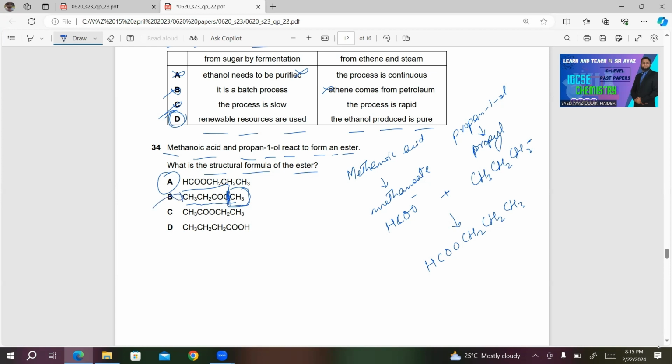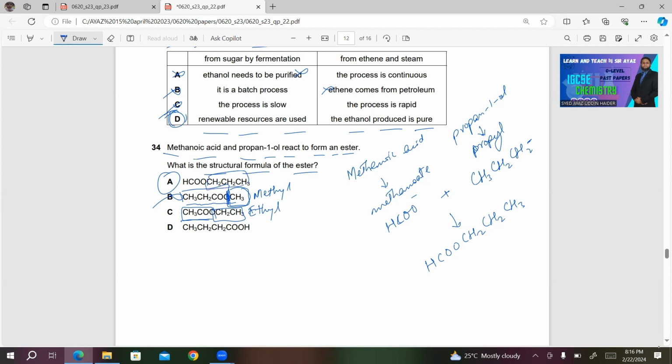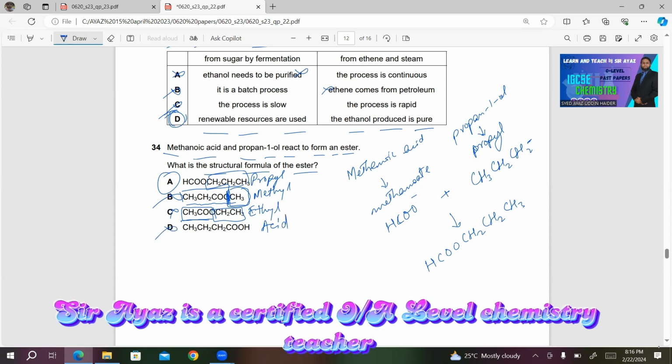C, we are getting ethyl propanoate. This is ethyl group. This one is ethyl group. This one is methyl. The top one we are getting propyl. Last one, CH3CH2CH2COOH. This is wrong. This is acid. This is carboxylic acid. So this is wrong. 35.